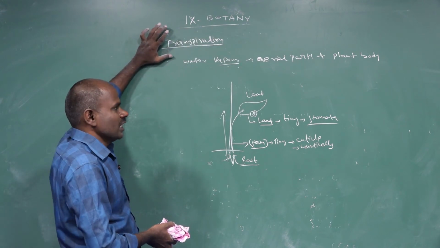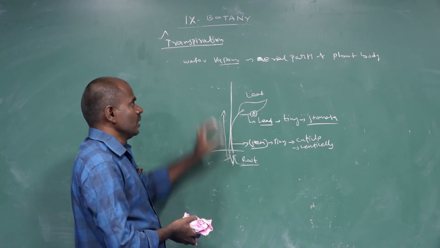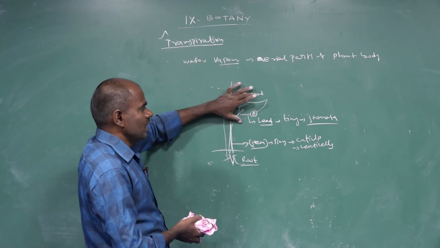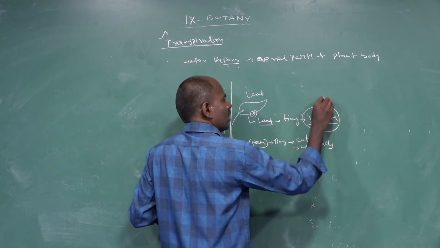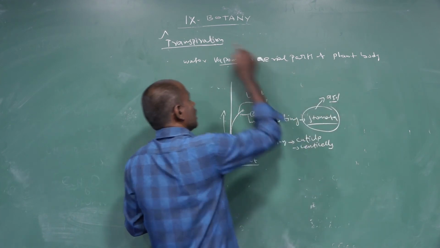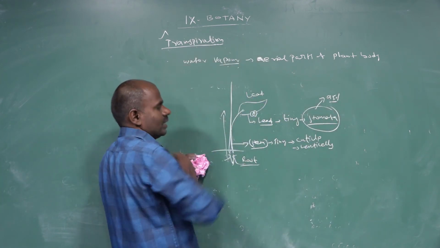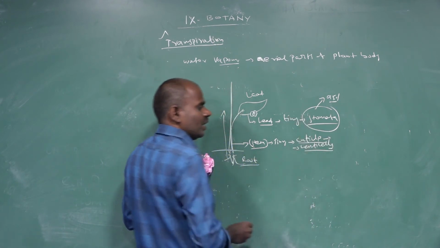Transpiration occurs in the leaf system and in the stem system. In the leaf it occurs through very minute pores called stomata. About 95% of transpiration is stomatal transpiration.